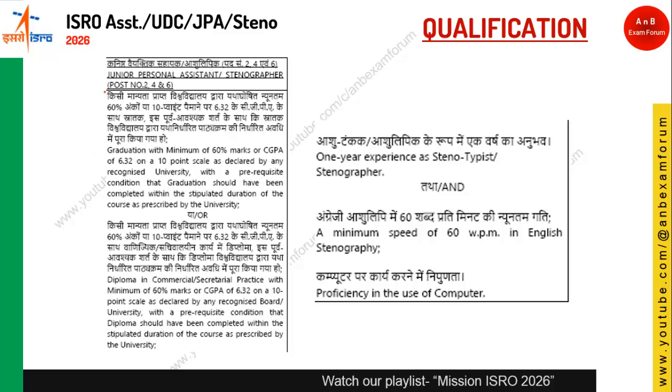For JPA and steno, the qualification is similar to assistant and UDC, but another qualification is also there: a diploma in commercial and secretarial practice with a minimum of 60% or CGPA of 6.32. So if you have a diploma or graduation, you can also apply for steno and JPA. But you should have 1 year of experience as a stenotypist or stenographer.